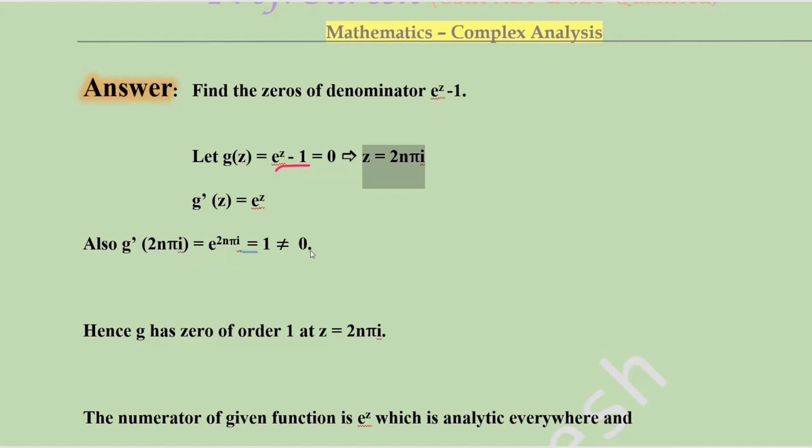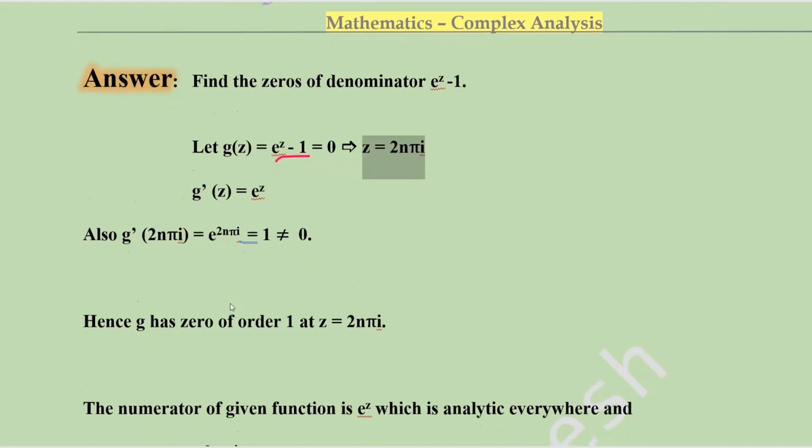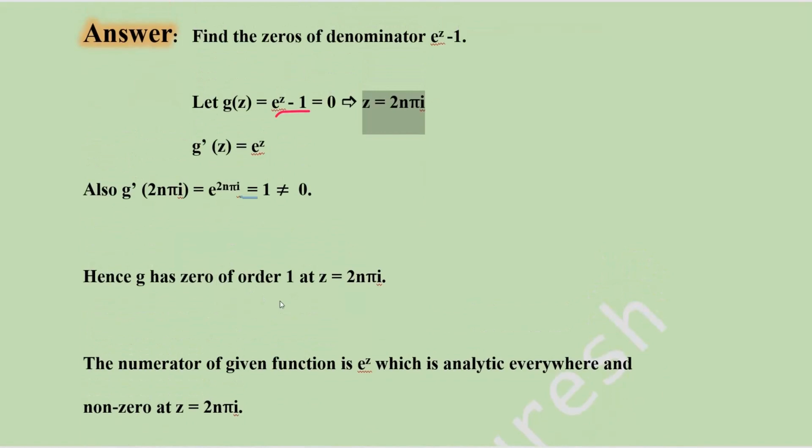We are checking this to see whether the zero is of order 1 or 2. For this only we are checking. So for g of z, g of 2n pi i equals 0, but g dash of 2n pi i is not equal to 0. Therefore g has a zero of order 1 at z equal to 2n pi i.